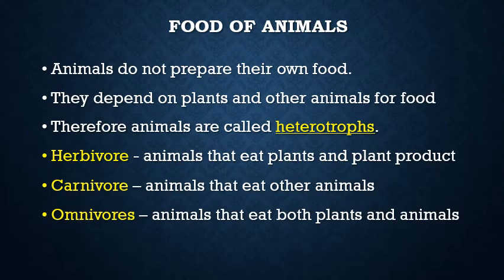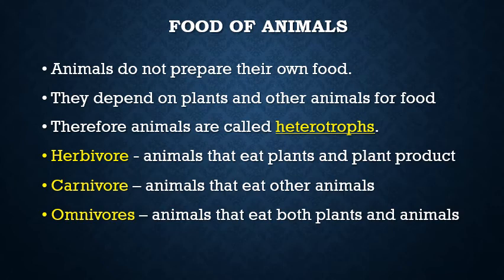Next is food of animals. Animals do not prepare their own food. You cook food at home, but to cook food you need the raw ingredients, the rice, the wheat, everything that you need. We all get it from the plants. They depend on plants and other animals for food. Therefore, animals are called heterotrophs, and plants are called autotrophs. Autotrophs means they produce the food on their own. Heterotrophs means they depend on other plants or animals for their food.